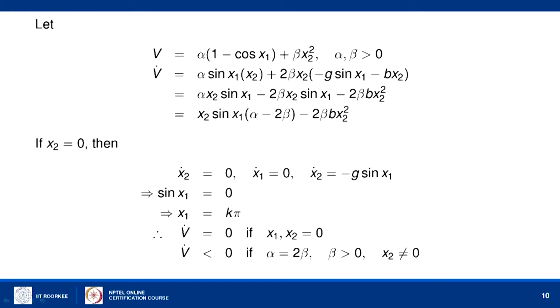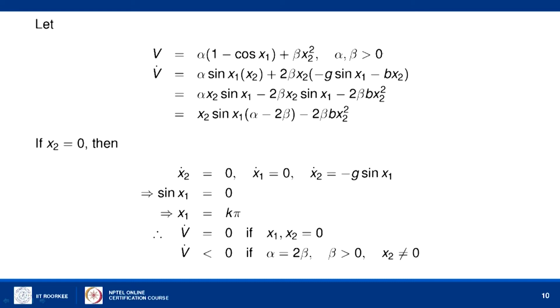Again there is no fixed rule, it is some kind of trial and error, and it is arrived at that this Lyapunov function will work for this particular system. There may be another Lyapunov function working for the same system, but if we take this one, alpha times (1 minus cos x1) plus beta times x2 square.